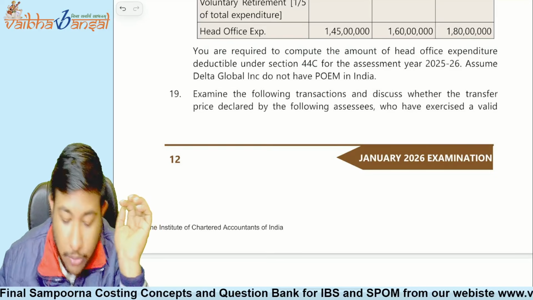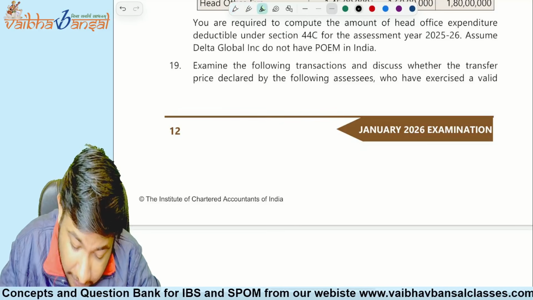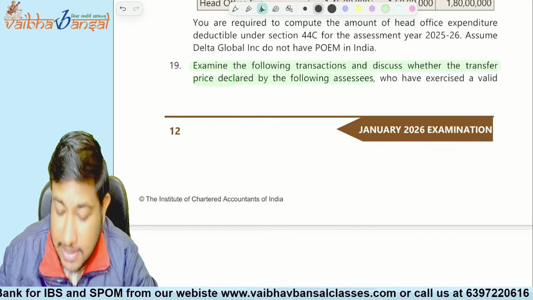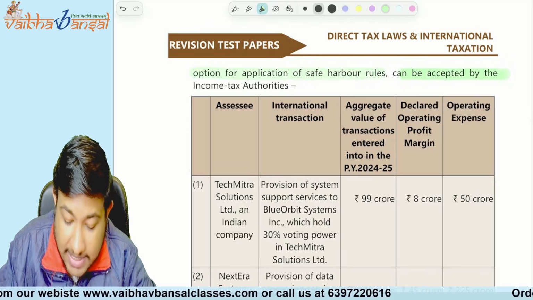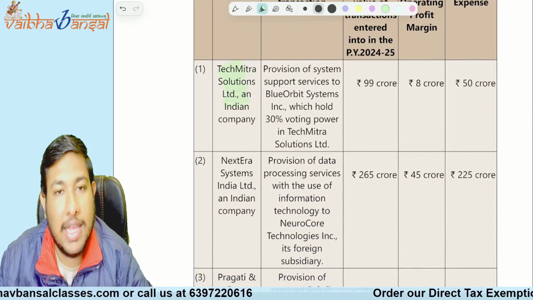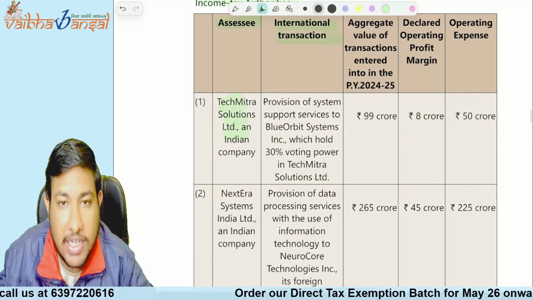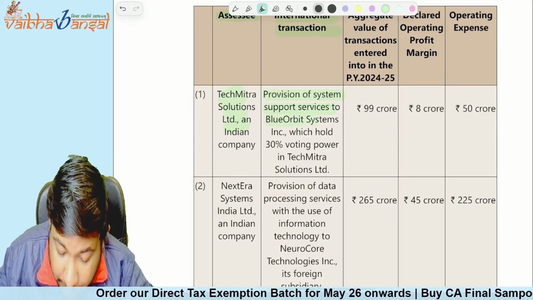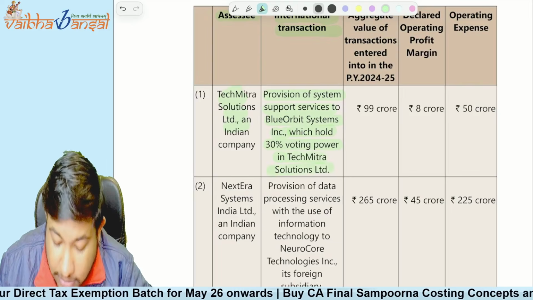Now coming to question number 19. We have to examine the following transaction and discuss whether the transfer price declared by the following assessee, who has exercised a valid option of application of safe harbor rules, can be accepted by the income tax authorities or not. This is our AE, and this is our assessee. We have entered into an international transaction, provision of system support services to Blue Orbit Systems Inc, which holds 30% voting power in Tech Mitra Solution Limited.